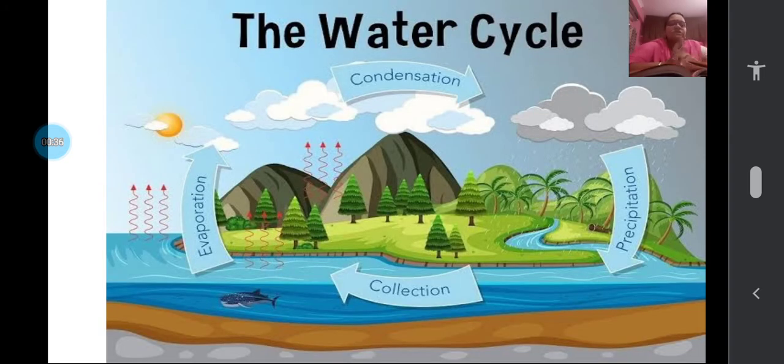Can you see the picture, children? You can see how the water is. Here is a river picture you can see, and you can also see there is a snow covered mountain. From that the water is flowing as a river, and again sun is heating it and the water is going back and again falling as rain from the clouds. So the term water cycle, what does it mean?